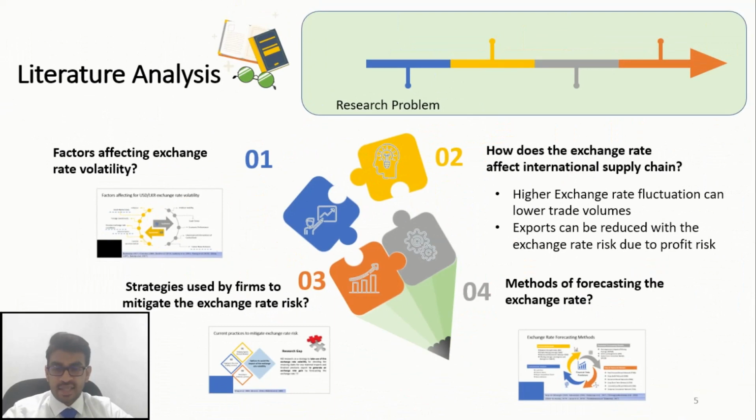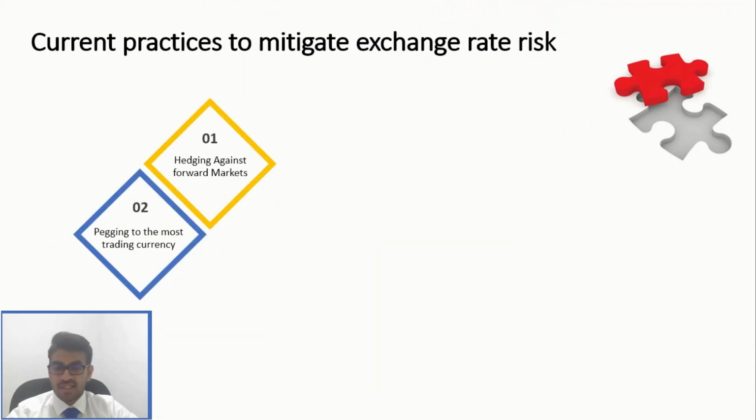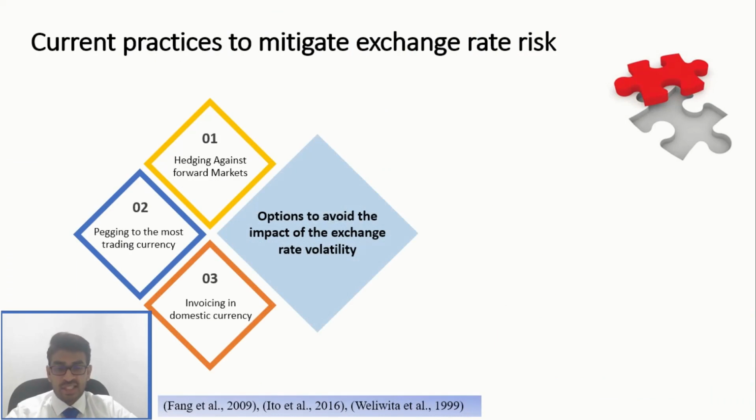Then, as the second step, we analyzed how exchange rates impact international supply chains. There we found that exchange rate volatility can adversely impact companies, like reducing trade volumes and reducing exports due to profit risk. Because of this, we then searched for the measures used by these companies to mitigate this risk. Through literature, we found firms are using strategies like hedging against forward markets and invoicing in domestic currency to mitigate the exchange rate risk.